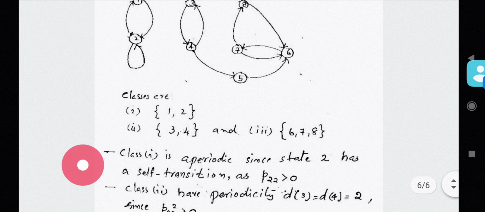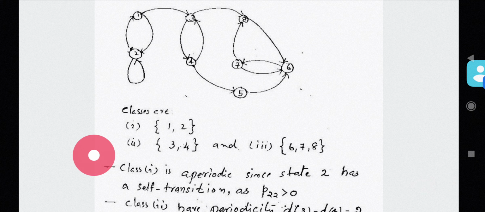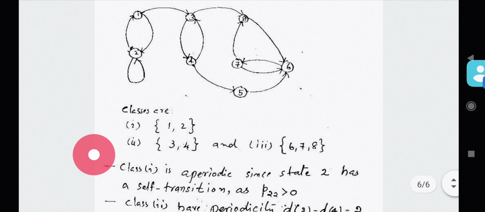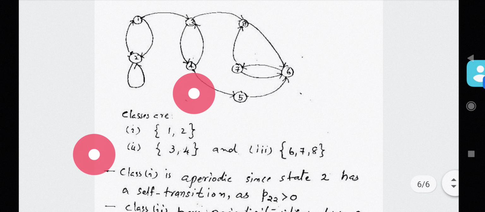Okay, then what about class 2? Class 2 has periodicity 2. Why? Transition from 3 to 3 is not possible. Similarly, transition from 4 to 4 is also not possible. That is, there is no self transition in this class. Then the only possible transition from 3 to 3 is through 3 to 4, then 4 to 3. Okay, in 2 steps it is possible.